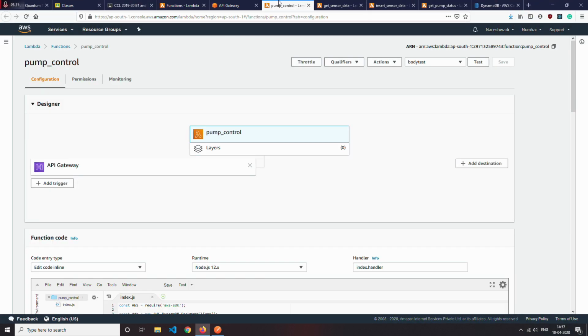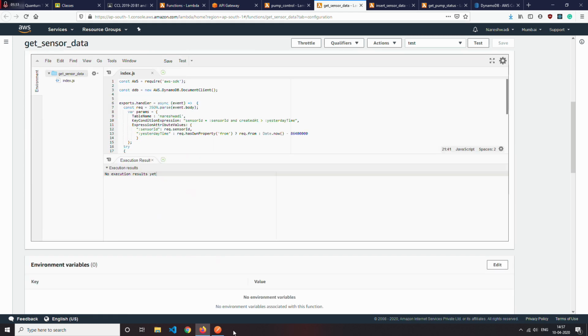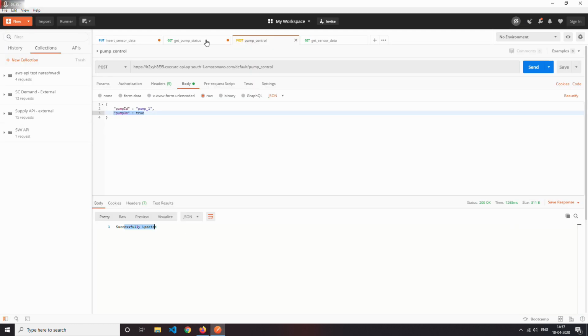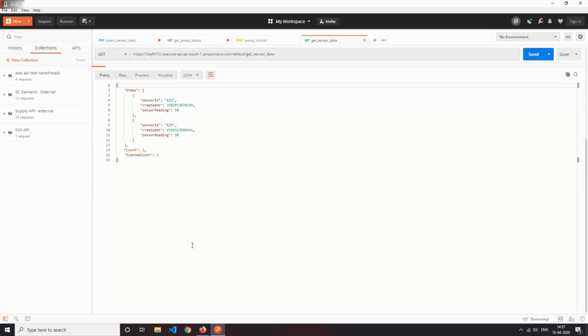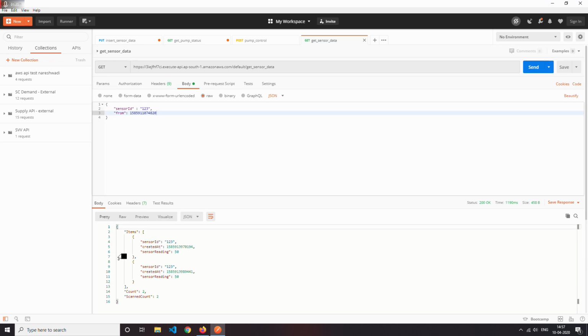The second API function is get sensor data. This API gets the sensor data from a unique timestamp which is shown till the current timestamp. It will display all the sensor data which is stored in the database to the user.